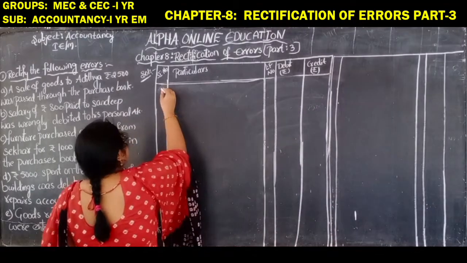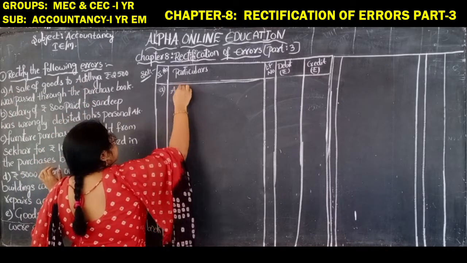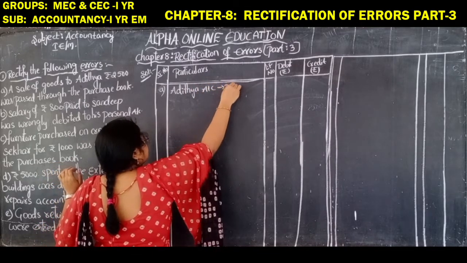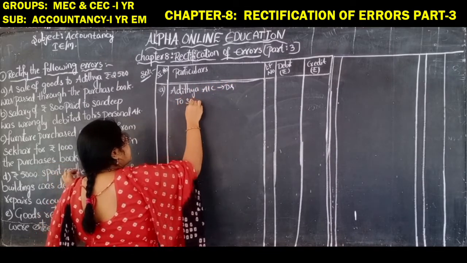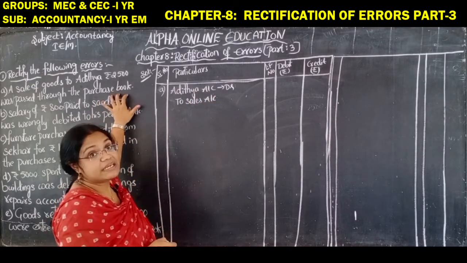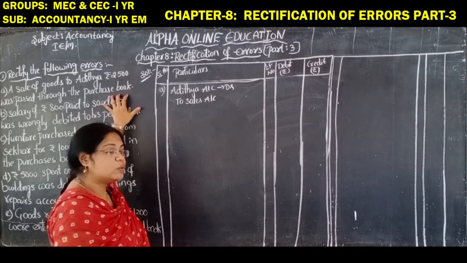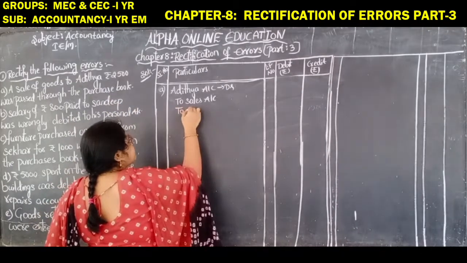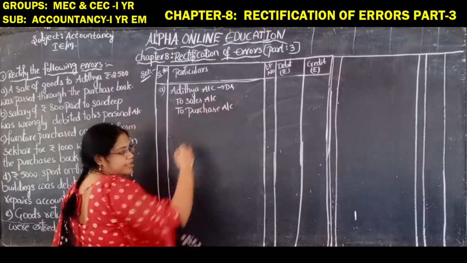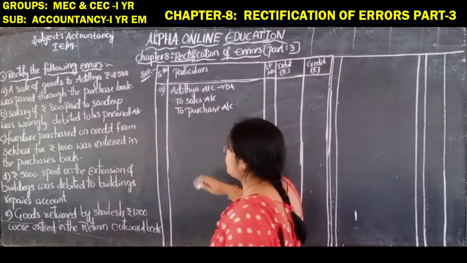How do we have to rectify this error? See, first, what is the actual entry we have? Aditya account debit to sales account. This is the actual entry. But what have they done? They have debited the purchase, so we have to credit it on the credit side. We have to write purchase account. If they debit, we will credit. That's a simple thing in the rectification. If they credit, we will debit while rectifying it.